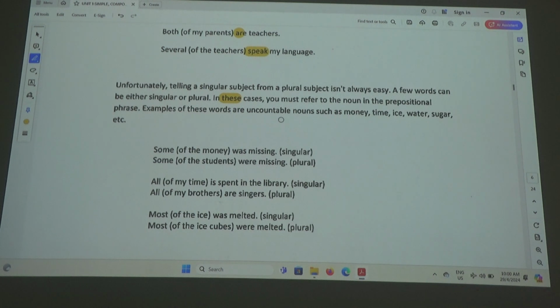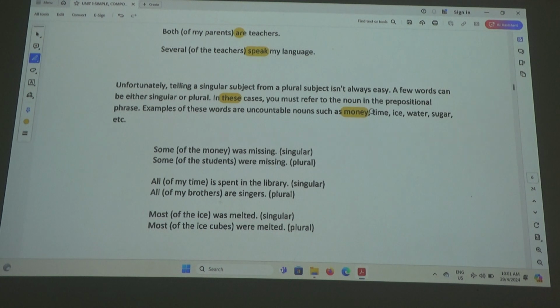Examples of these words are uncountable nouns such as money. Okay, uncountable nouns, you see, our understanding of money in our culture is countable. Yes or no? But in English, money as a collective noun is considered uncountable. Dollars and cents, countable. But money, collective noun, uncountable. Similar to hours, minutes, seconds, countable. But time, uncountable. Is that okay?